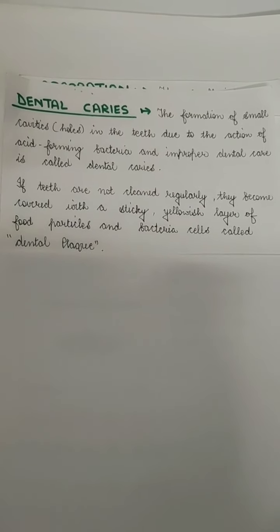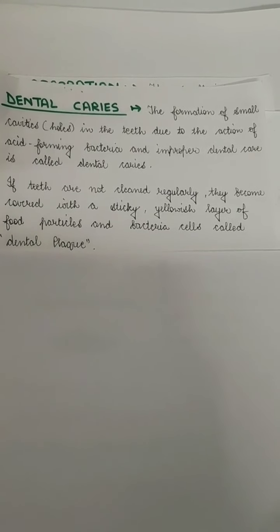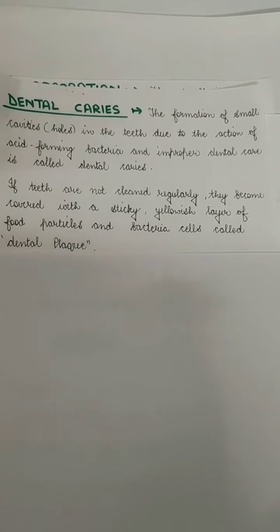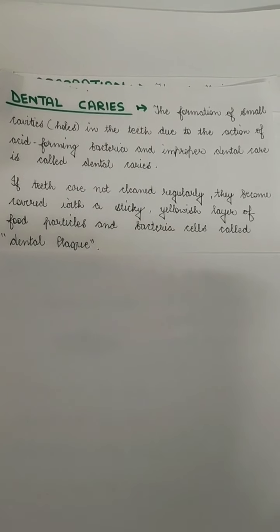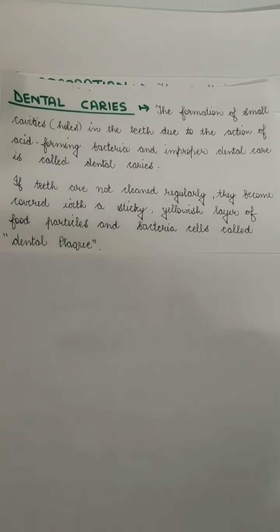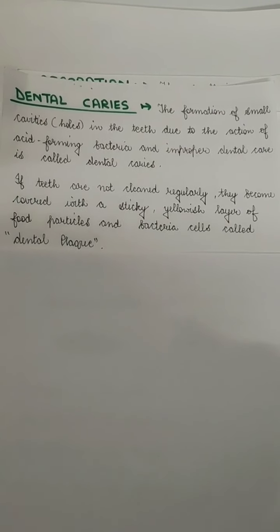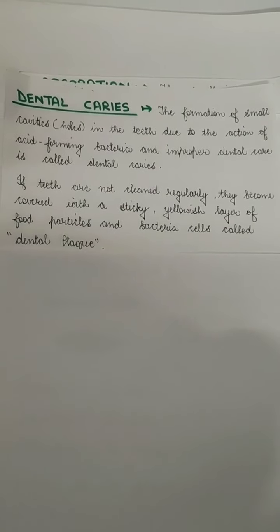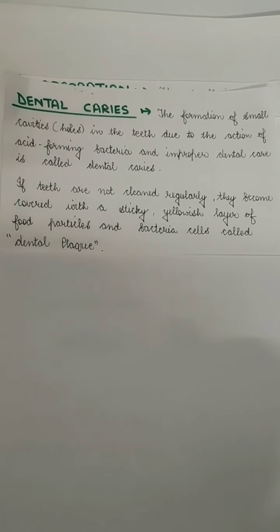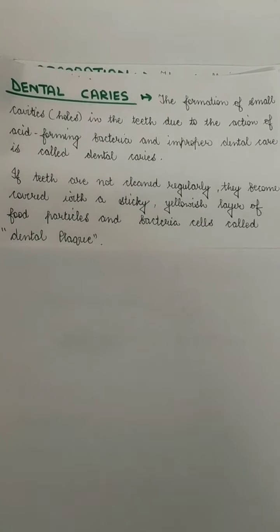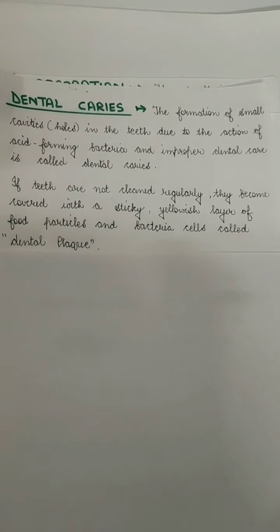If we do not take care of our teeth properly, we may have holes or cavities in our teeth. These cavities are due to the action of acid-forming bacteria. That acid destroys the hard enamel of our tooth, exposing the dentine. This process of destroying the enamel is called dental caries.